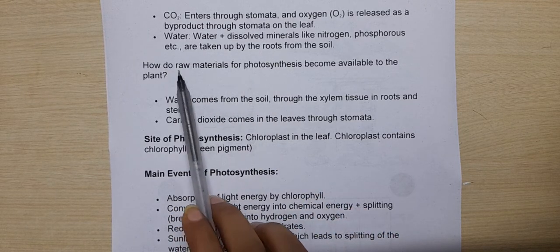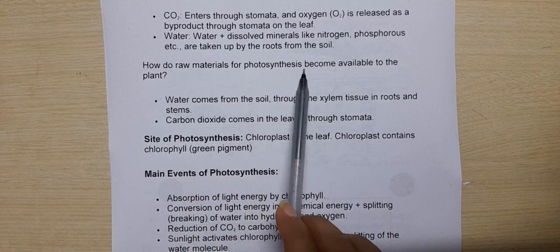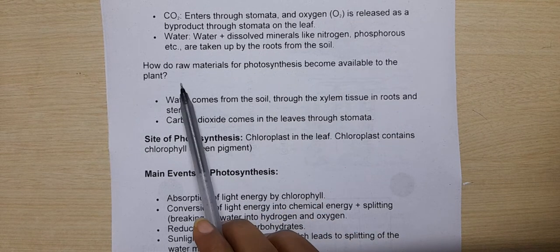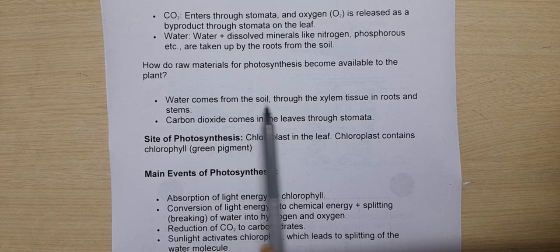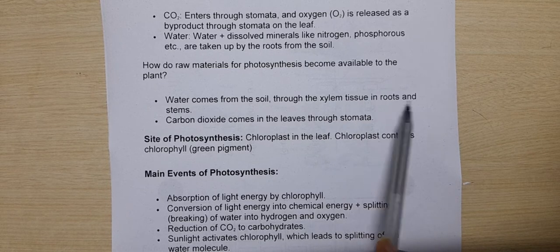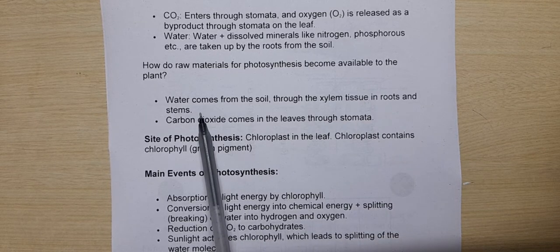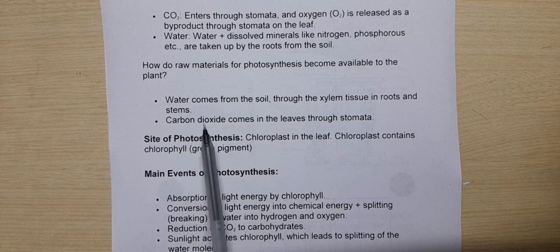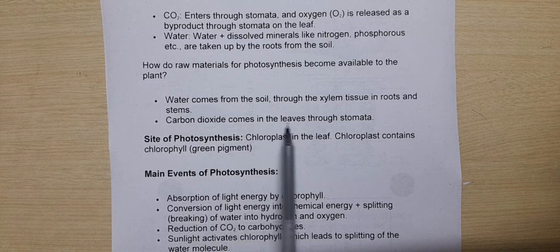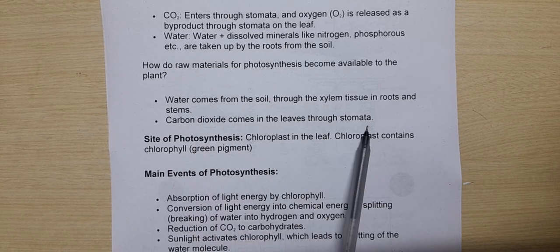Now, how do the raw materials for photosynthesis become available to the plant? These four raw materials are required, but how are they available to the plant? Water comes from the soil, obviously, through the xylem tissue in roots and stems, right? Stems and roots have a specific tissue called xylem, and this tissue is responsible for absorbing water from the soil. Next is carbon dioxide, which comes into the leaves through the stomata, right?